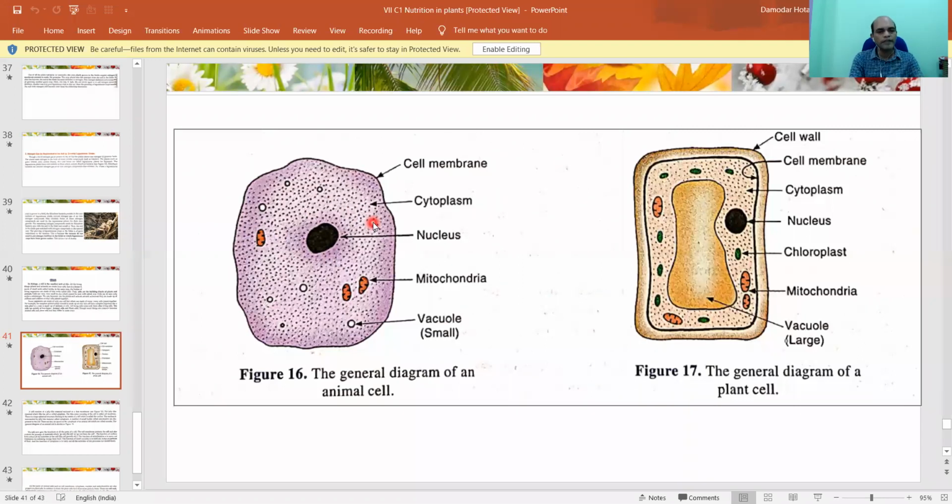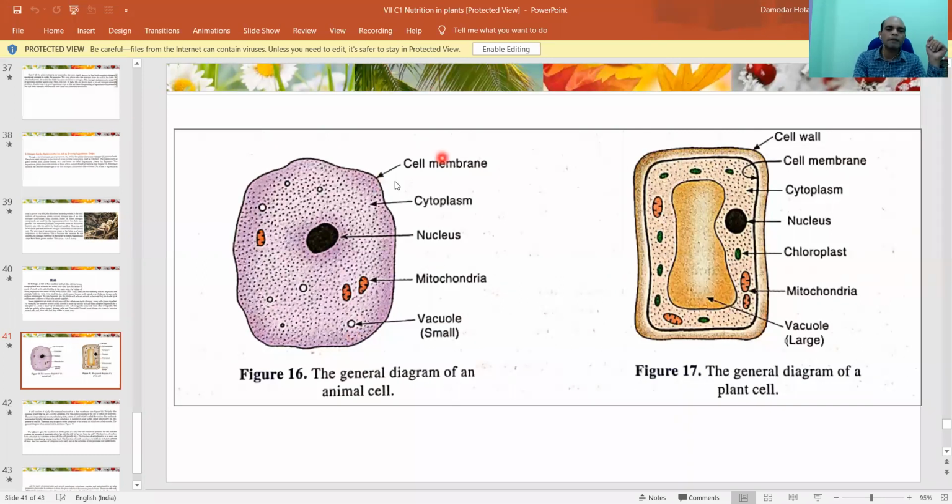Besides this, there is something else. They stay in a floating state. What are they? One is known as mitochondria. And the second is known as vacuole. This is a bubble-type thing, known as the vacuole. And this is very small in size in an animal cell. Right? So are you sure?